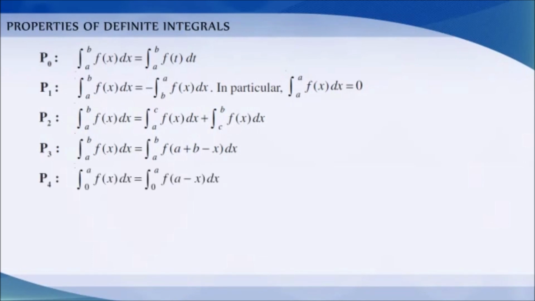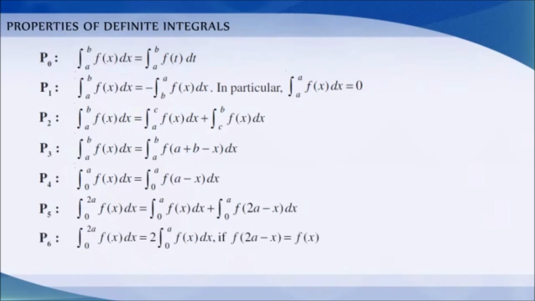Integration of 0 to a f of x dx is equal to integration of 0 to a f of a minus x dx. Integration of 0 to 2a f of x dx is equal to integration of 0 to a f of x dx plus integration of 0 to a f of 2a minus x dx. Integration of 0 to 2a f of x dx is equal to twice integration of 0 to a f of x dx if f of 2a minus x is equal to f of x, and 0 if f of 2a minus x is equal to minus f of x.